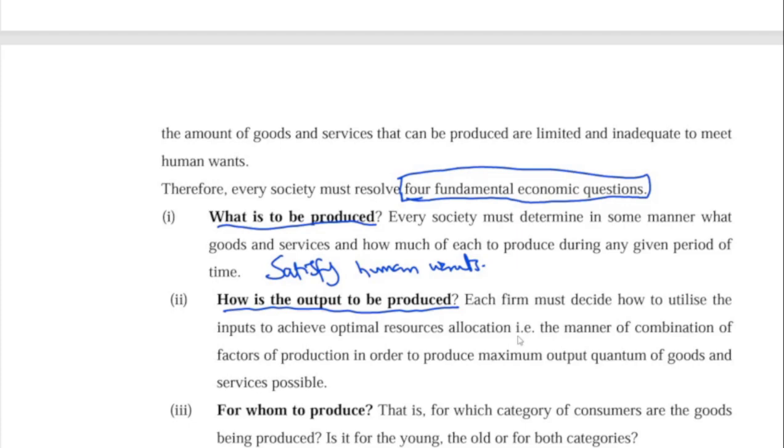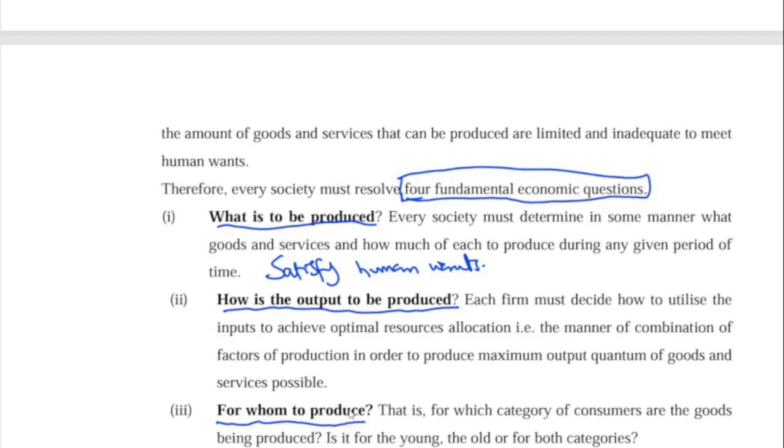Now, for whom to produce, this is the third question that is being asked. Who are we producing this for? What are the categories of consumers? That is, for which categories of consumers are the goods being produced? Is it for the young, the old, or for both categories?